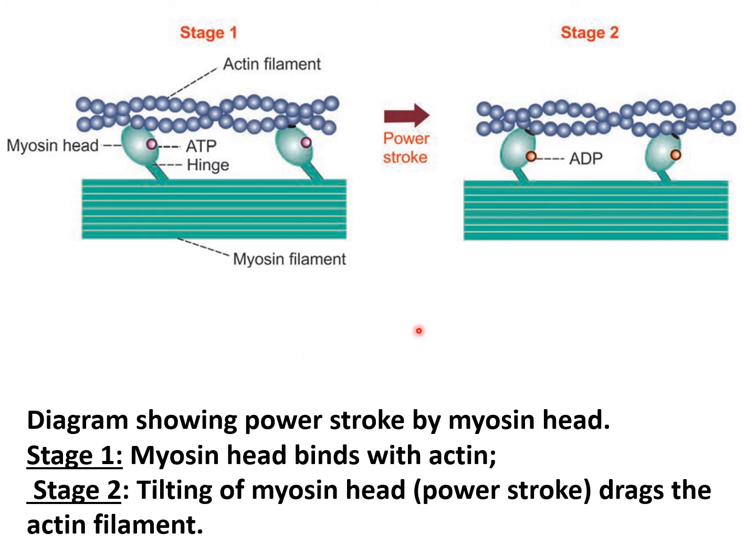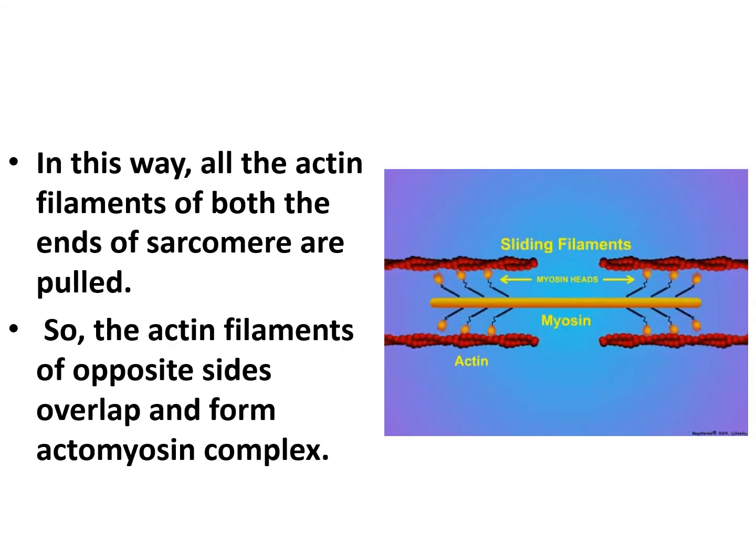So in this diagram, in stage 1, you can see the myosin head binds with the actin molecule. And in stage 2, there is a tilting of the myosin head, and that forms a power stroke that drags the actin filaments. In this way, all the actin filaments at both ends of the sarcomere are pulled.